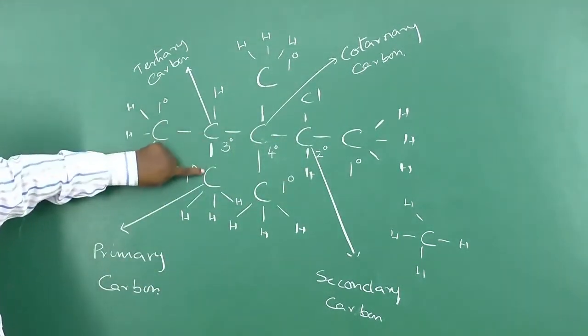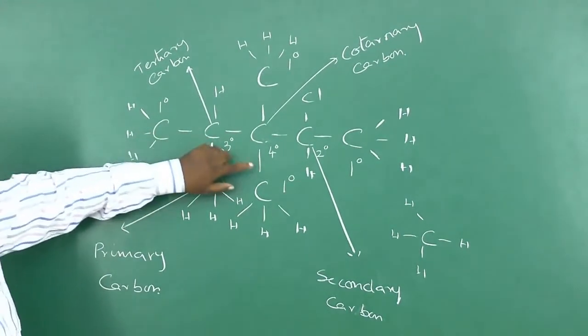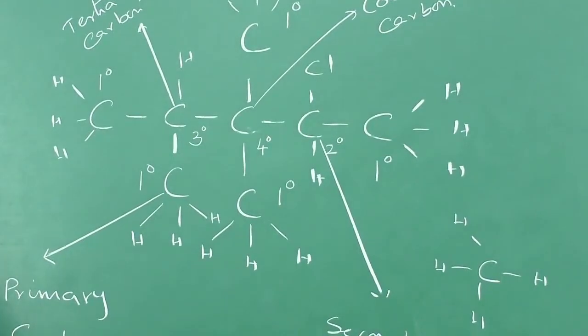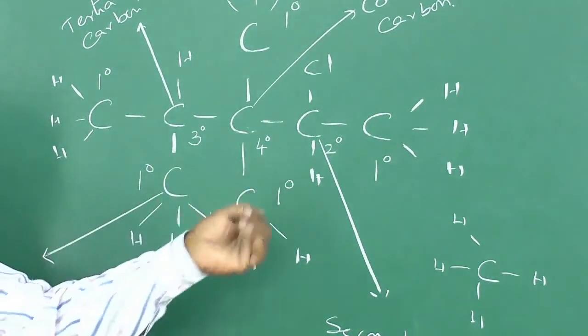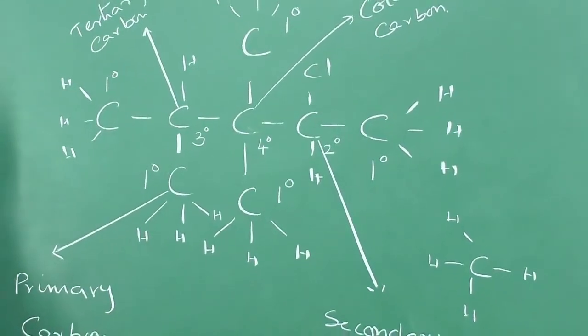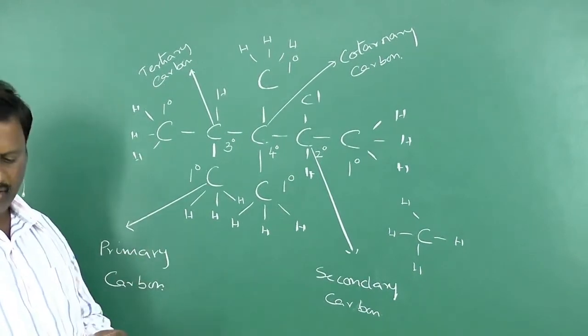If they have one branch of carbon compound, then they are said to be tertiary. If there are 3 branches, then it is said to be a quaternary carbon. If a functional group is attached to a primary carbon, it will have some type of properties. If it is in a secondary carbon, the properties are entirely different.